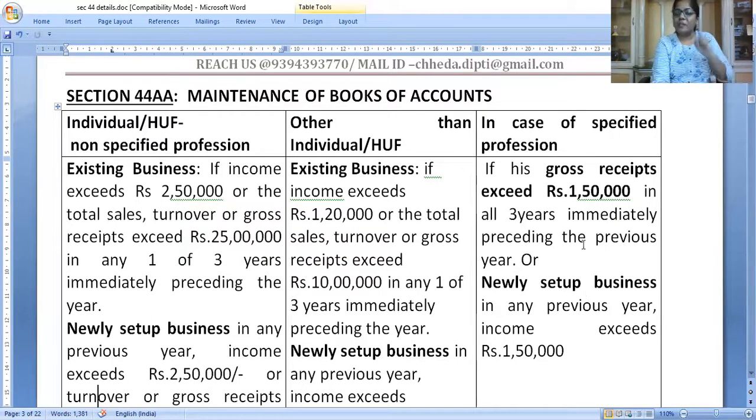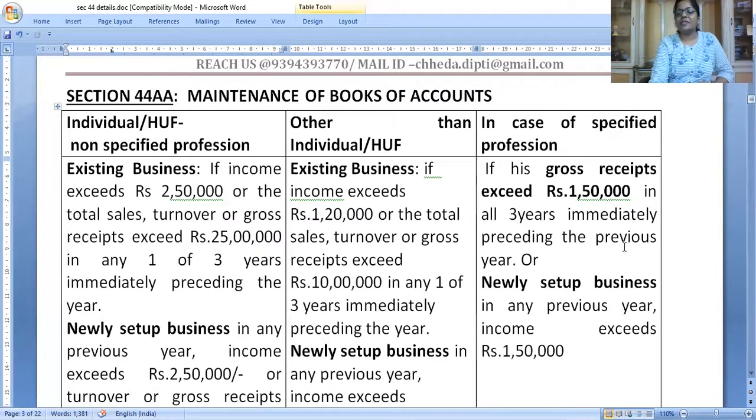Now, in case of specified professions, doctors, lawyers, chartered accountants and all, there is no income limit. If the gross receipts exceed 1,50,000 in all the preceding 3 years, then maintain the books of accounts.